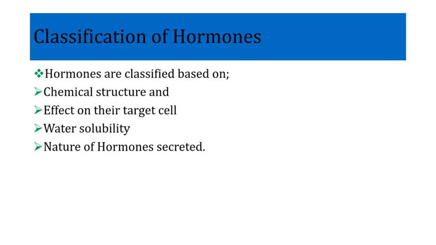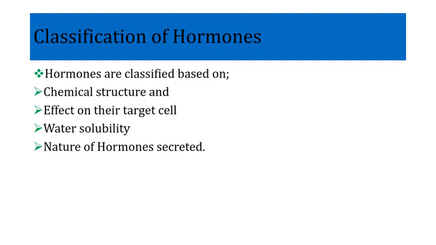So students, after defining the hormone, it's now time to classify the hormone. These hormones, which are chemical substances produced by the glands, are classified into different types based on the modalities used to classify them. We can classify the hormone based on chemical structure.